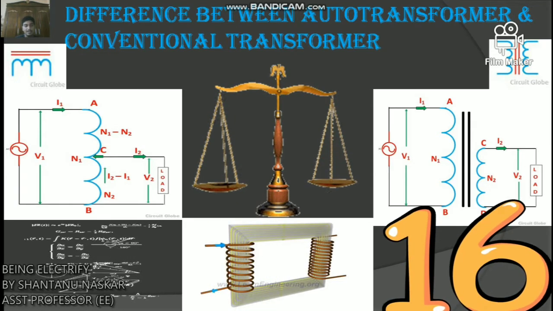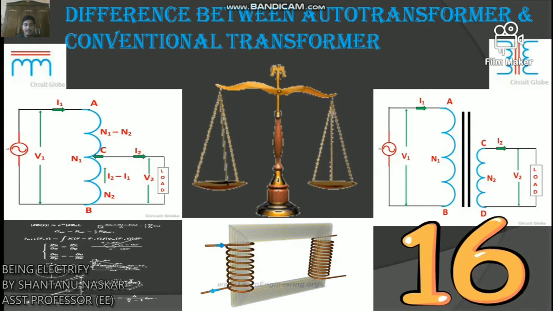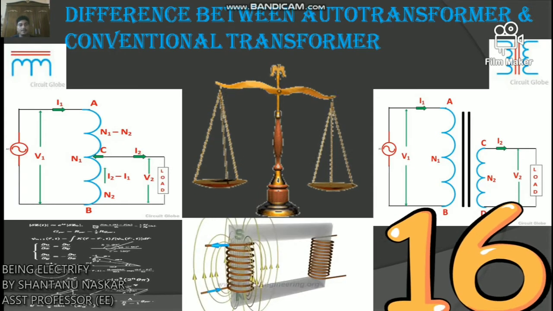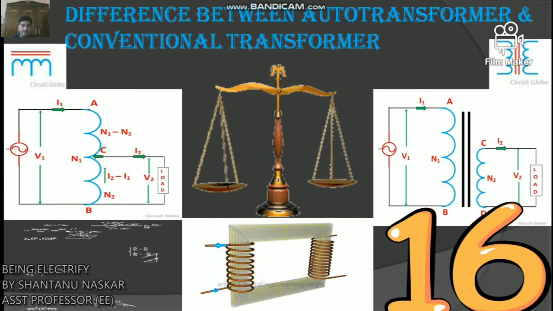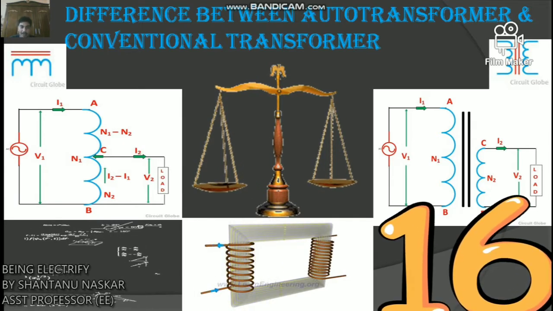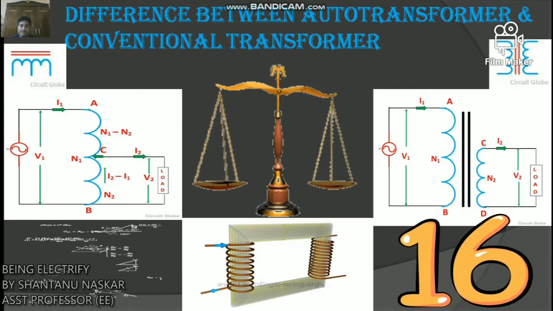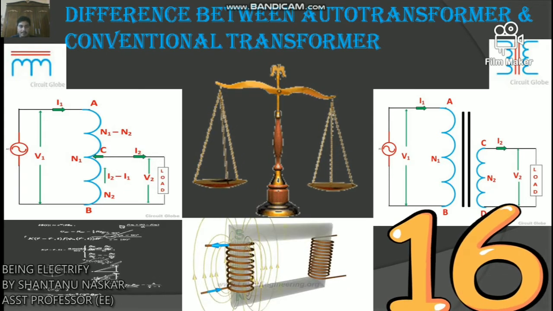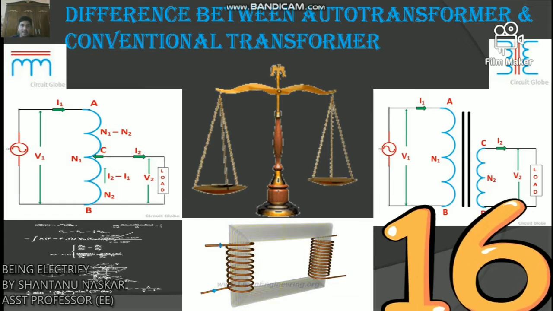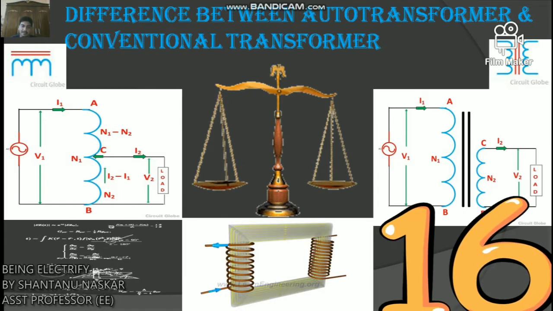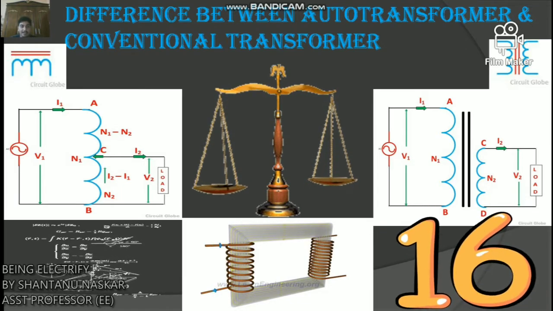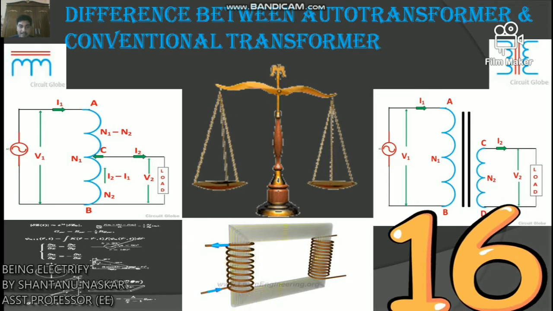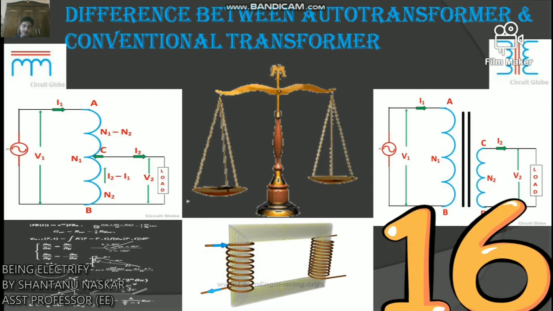Number three, the auto transformer is smaller in size, whereas the conventional transformer is larger in size. Number four, the auto transformer is more economical as compared to the conventional transformer. Number five, in an auto transformer, electrical power is transferred from primary to secondary partly by the process of transformation and partly by direct conduction. The conventional transformer transfers the electrical power through electrical transformation, due to which power loss occurs.